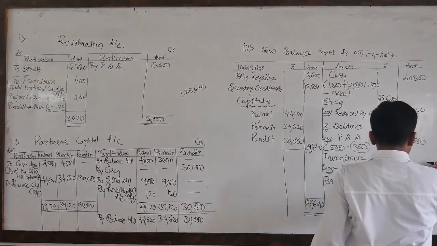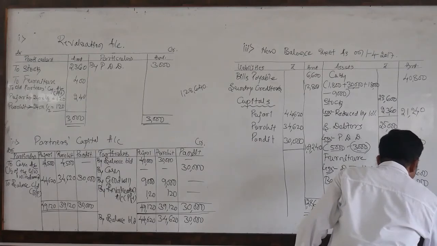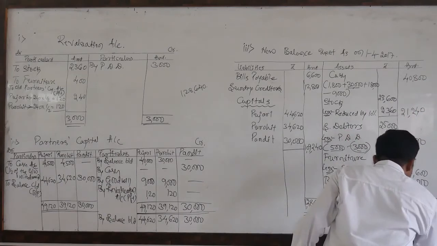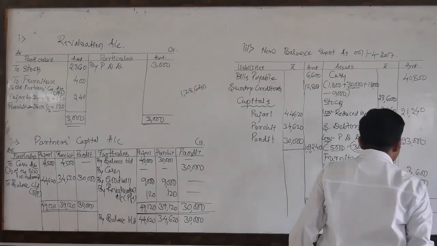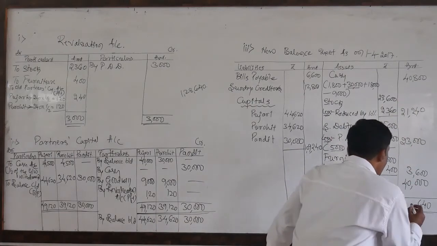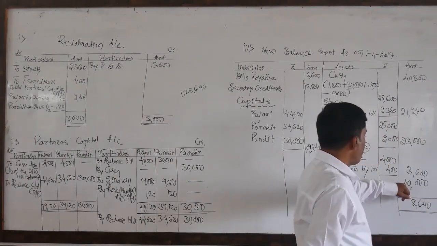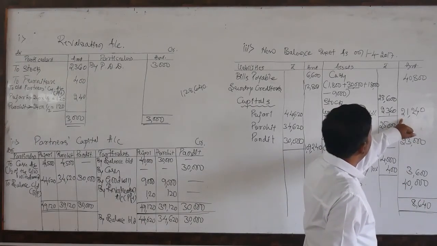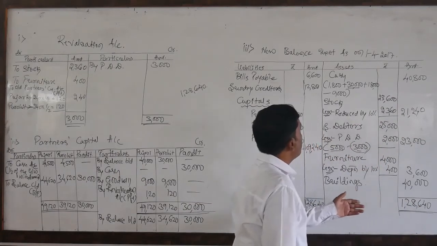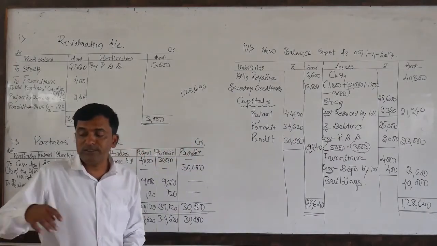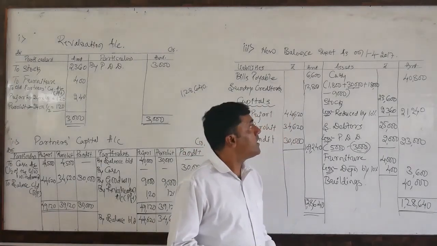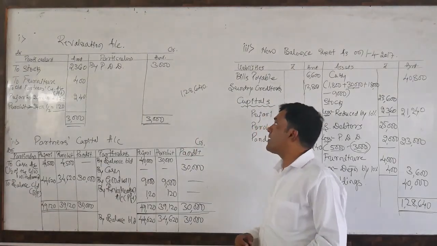Similarly, the 40, second digits, 6 plus 2, 8. So 8 plus 8, 16. 4, 7, 8. 8 is there. 4 plus 2, 6. 6 plus 2, 8. 8 plus 4, 12. 1,28,640. Here I have made the total manually, dear students. This is the way of solving the problem. So here you need to work hard to solve very accurately on these problems.